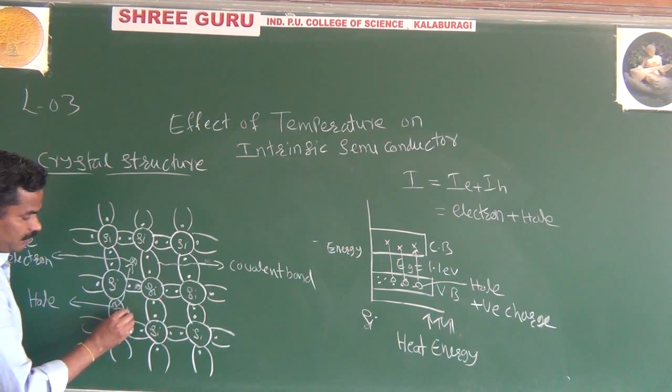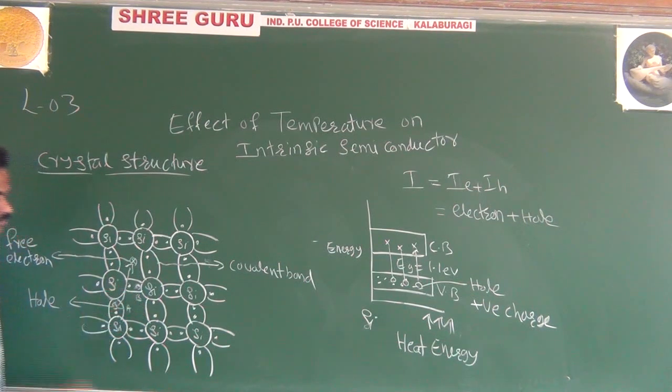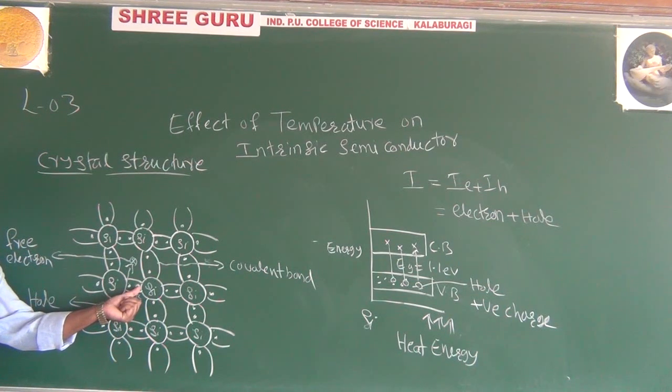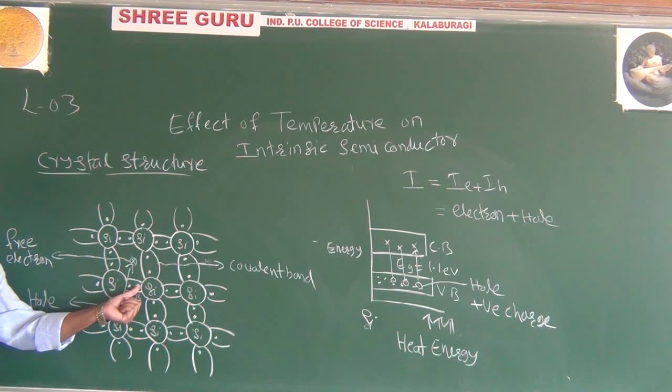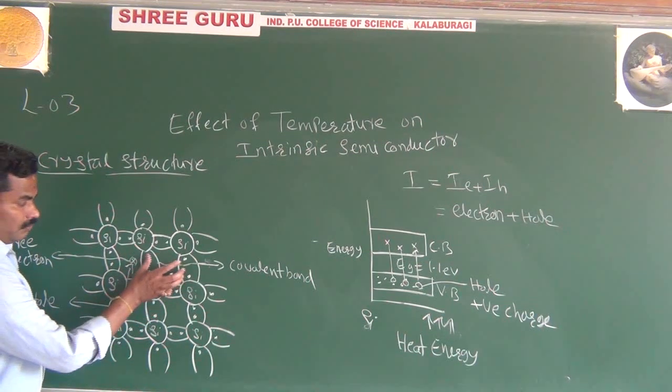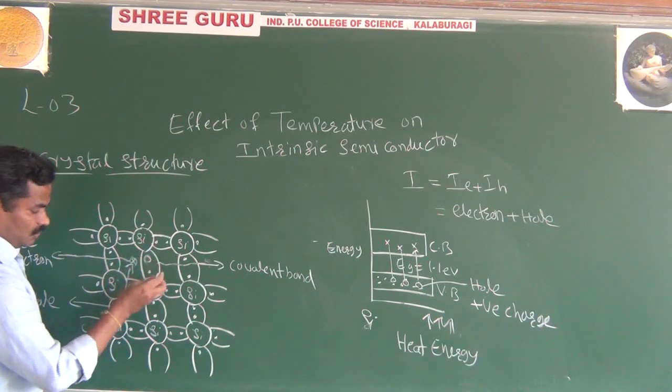This may be your A, this may be your B. And next what happens? This hole once again will attract the neighboring valence electron. Next what happens? Here you can create another hole. This may be your C.